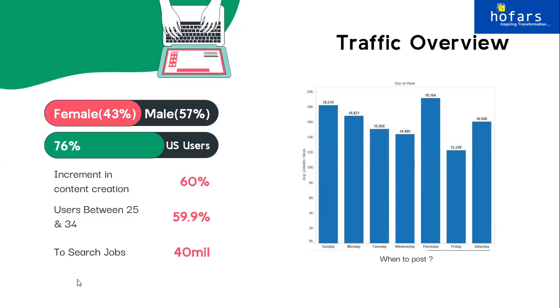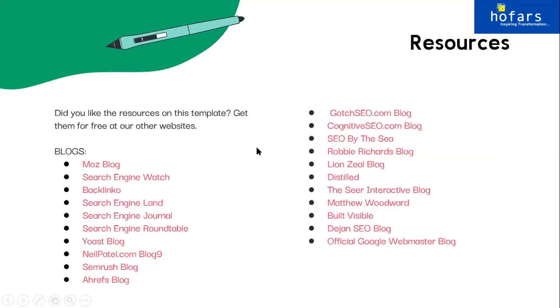Other than that, make sure you have done your audience research well before you start to put out any kind of content. And there has been an increment of 60% in content creation only on LinkedIn. I won't even get to the traffic overview of Instagram, it will boggle you. So for LinkedIn, it is a 60% hike as compared to last year. Just imagine, there's so much content being created, and for you to rank higher, for you to show up, you have to really put in some work. Okay, and that is it from my side.